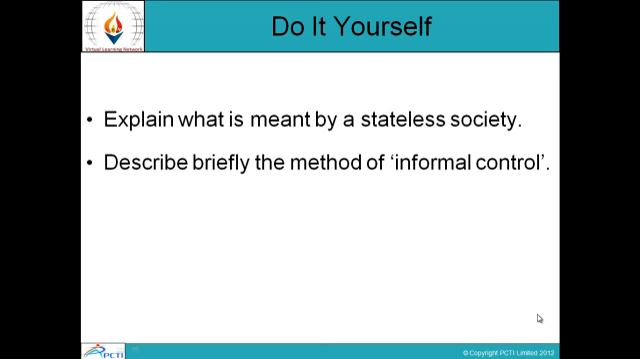These are some of the questions. Explain what is meant by a stateless society and describe briefly the method of informal control. Questions you have to do yourself.